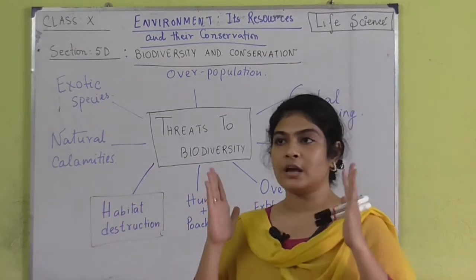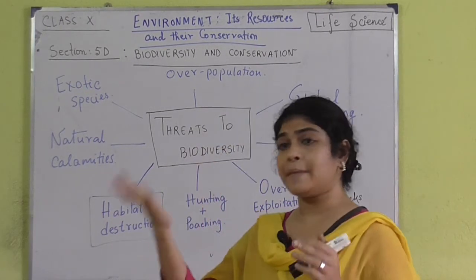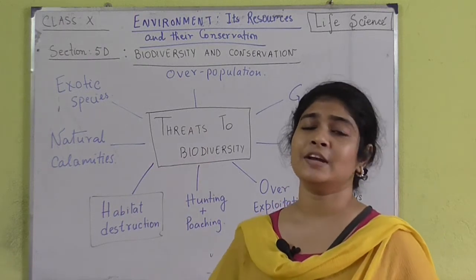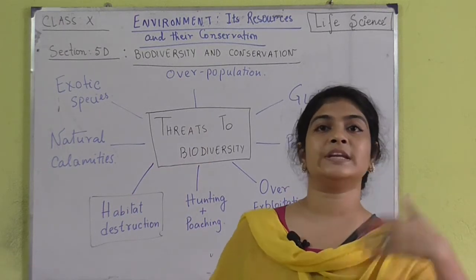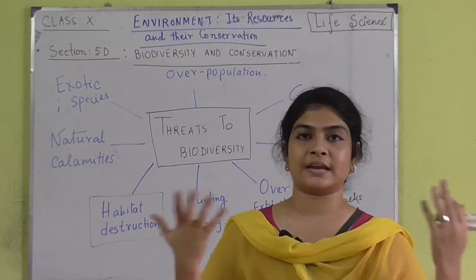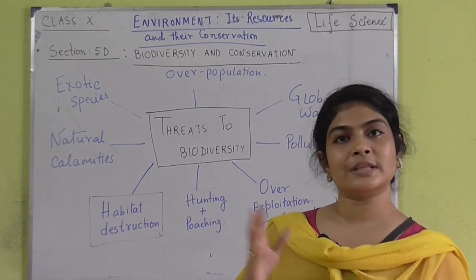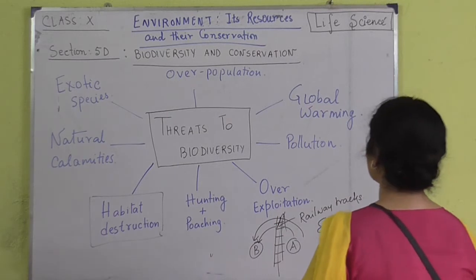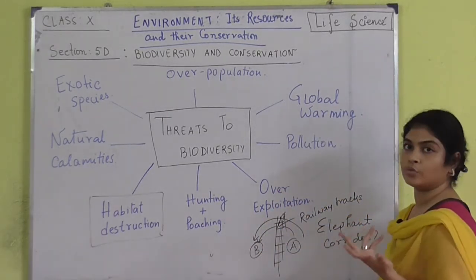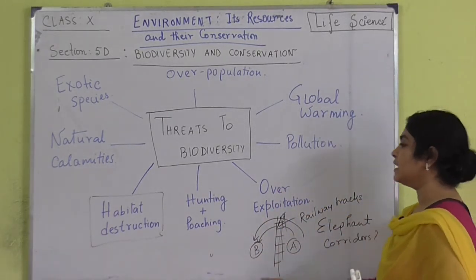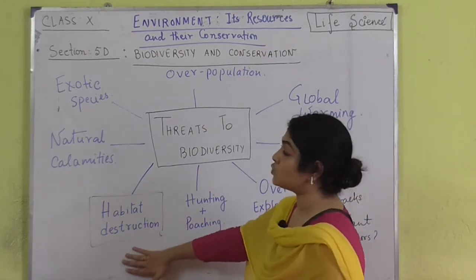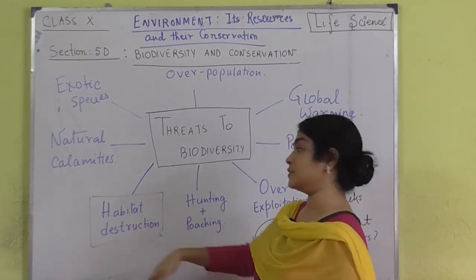We are destroying a particular habitat of the animals, because they don't understand why we need to build houses and roads and everything. They don't know which path to follow, so they will follow whichever path they know. That is basically habitat destruction, and it leads to huge amounts of loss in biodiversity.